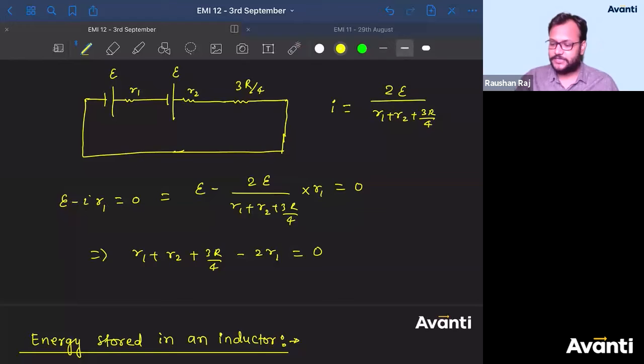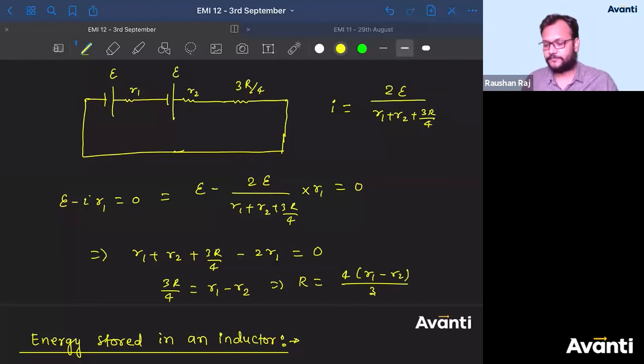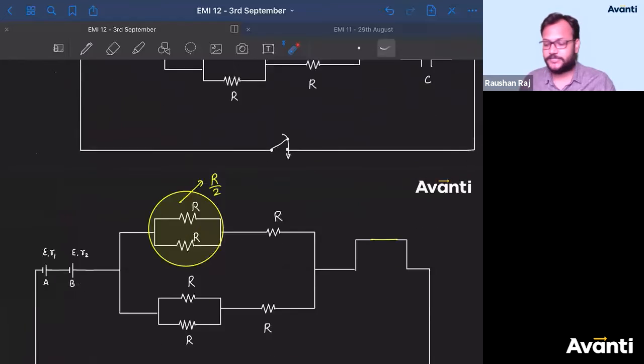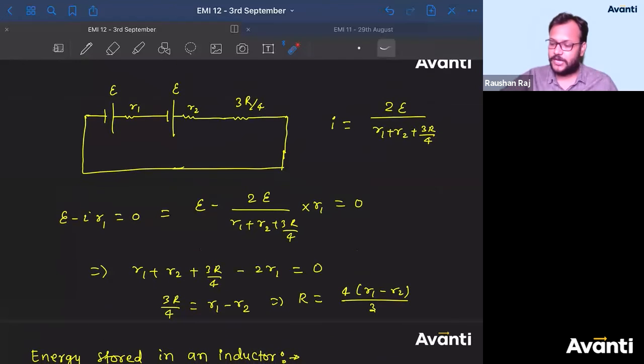Now what is the final answer? This R1 minus 2R1 is minus R1. So the correct answer would be 3R by 4 equal to R1 minus R2. So capital R will be equal to 4 times (R1 minus R2) divided by 3. This is what we have been asked. What is the value of capital R? So tell me, what is the answer? 4(R1 minus R2) divided by 3 is the correct answer for capital R. Now guys, please click yes if you have understood this.